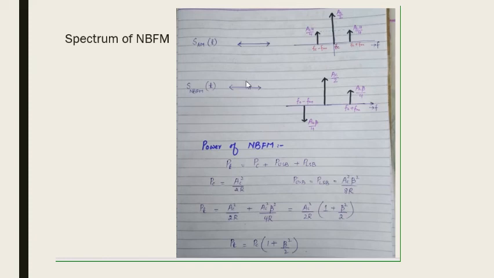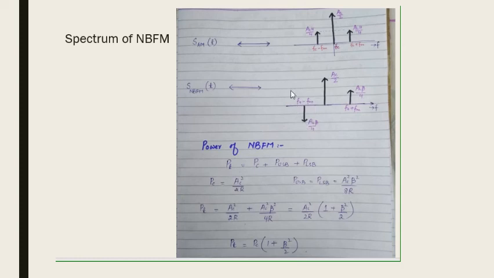Now, on the same lines, we can draw the spectrum for narrowband FM. But we know that all terms are the same except the phase shift at the lower sideband. So here we have plus with the upper sideband component, so this impulse is on the upper side, but here we have minus with AC mu over 4, so it will be on the lower side.